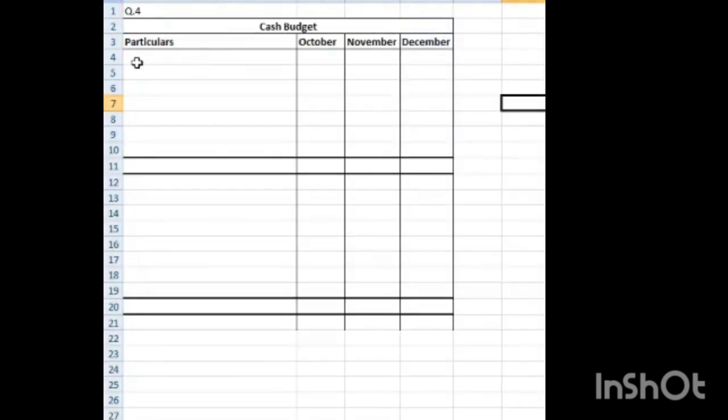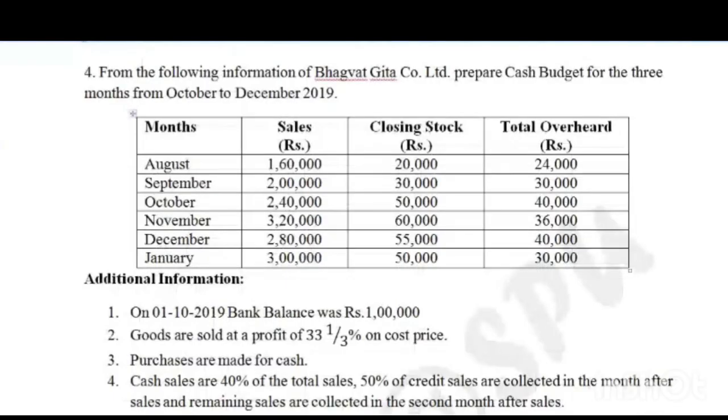Ready? First of all, opening cash balance. Opening cash balance. Look at what your opening cash balance is. In the month of August, bank balance is given.